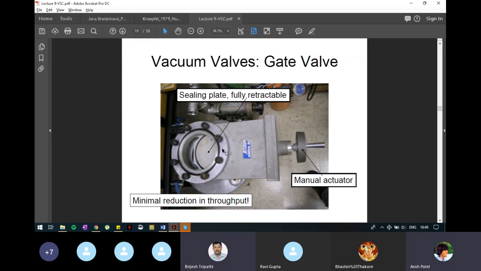Between the chamber plate and this gate valve, what is there? This O-ring. The outer O-ring, yes. That O-ring will be coming in contact with the lower plate of the chamber. Lower plate, right?